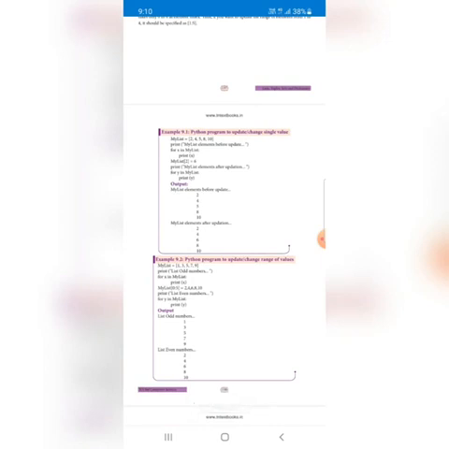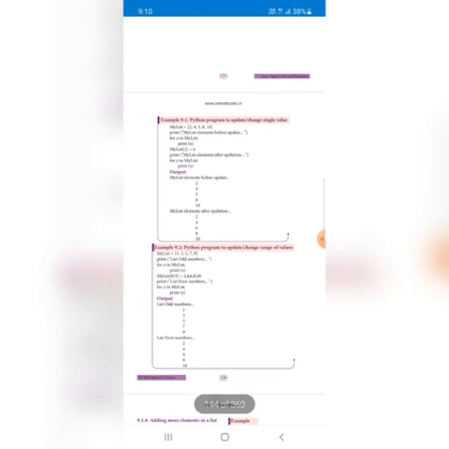And here they are giving an example. 5 values are there, 1 2 3 4 5 values are there in my list, and before updating we print the elements, right? Using a for loop, we can print all the elements: 1 3 5 7 9, right?